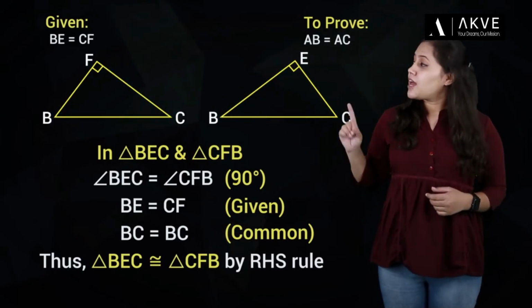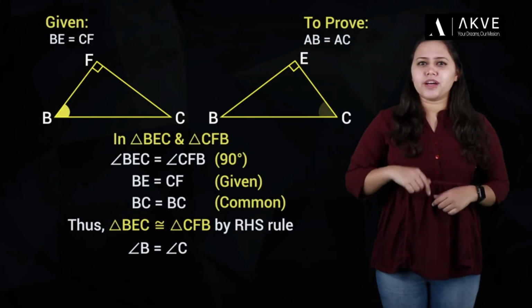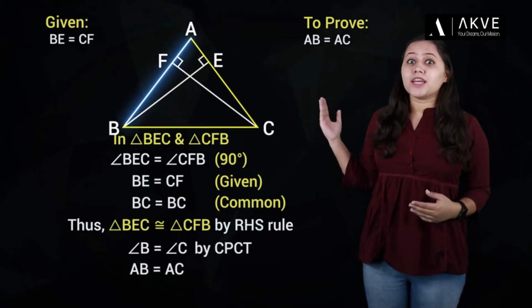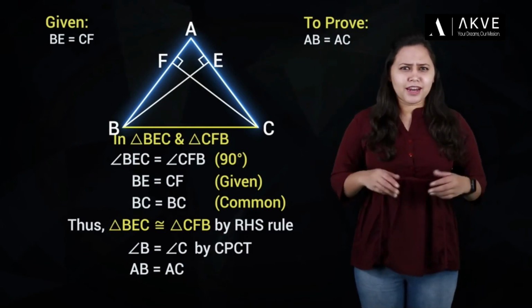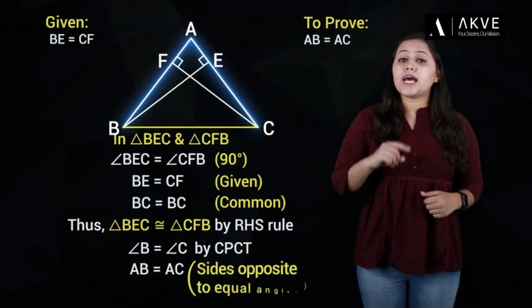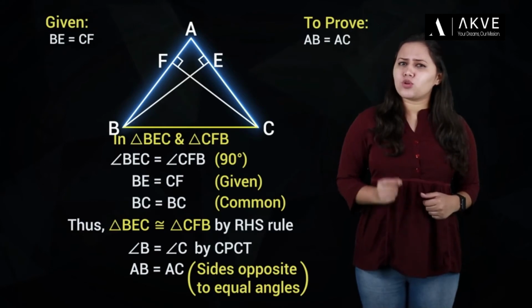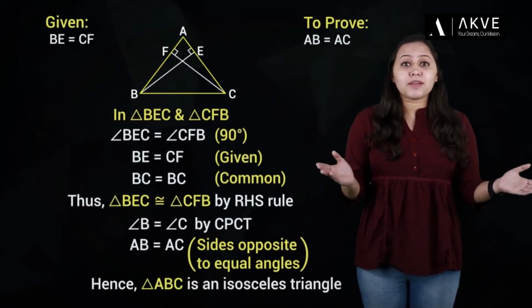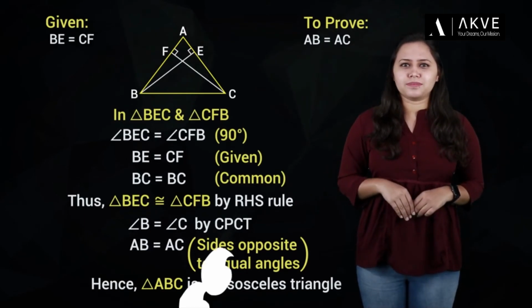This implies angle B is equal to angle C by CPCT. This means AB is equal to AC. And how? Because sides opposite to equal angles of a triangle are equal. Hence, we proved that ABC is an isosceles triangle.